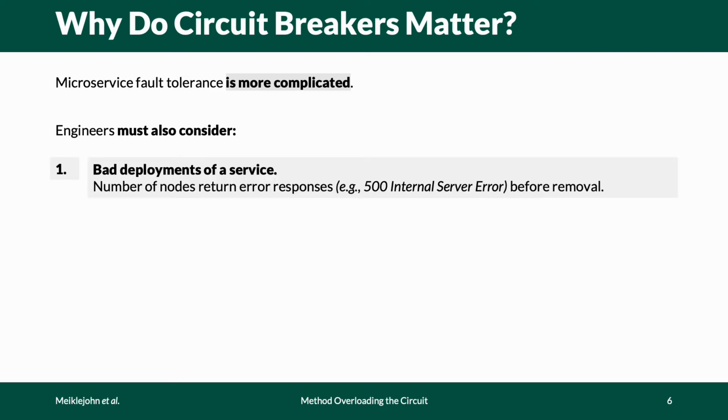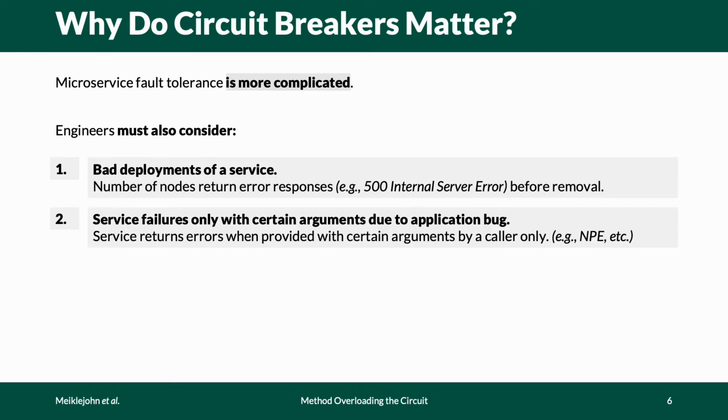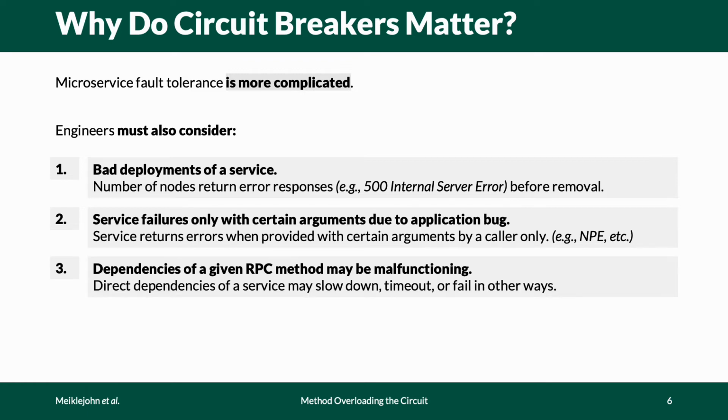First, services are deployed frequently, up to multiple times a day, and sometimes bad deployments happen. In this example, it may be that all instances of a service are returning errors for a given RPC endpoint. This might not be detected by liveness or readiness probes if they're too shallow, and especially if that endpoint isn't exercised before a wide release. Second, services might be deployed with a bug that's only triggered when certain arguments are provided. For example, under certain conditions, a function might experience a null pointer exception or an array out of bounds exception. And third, dependencies of a given RPC method might be malfunctioning.